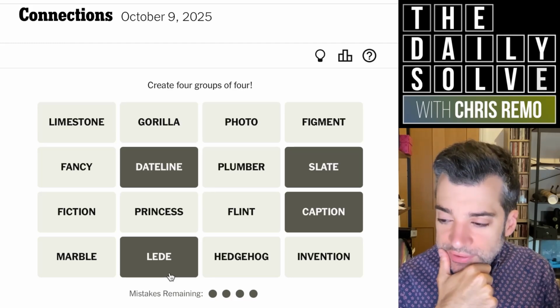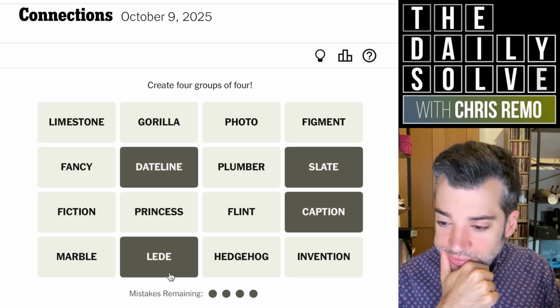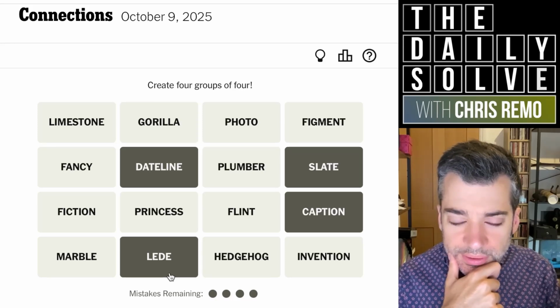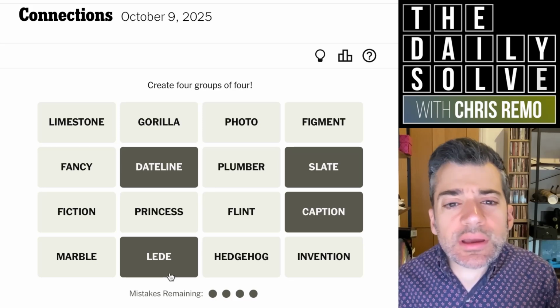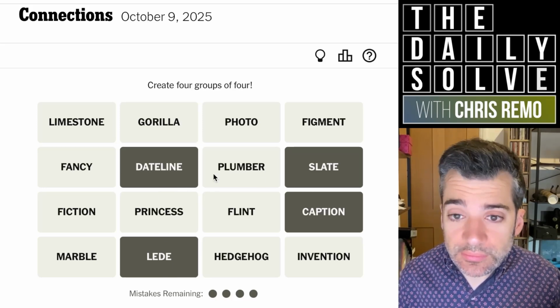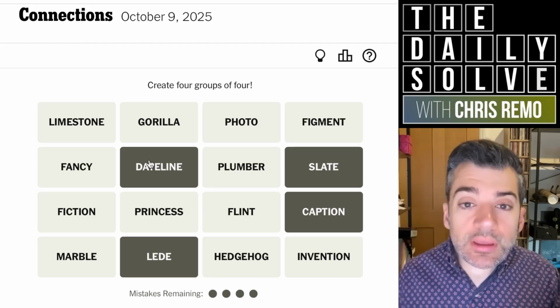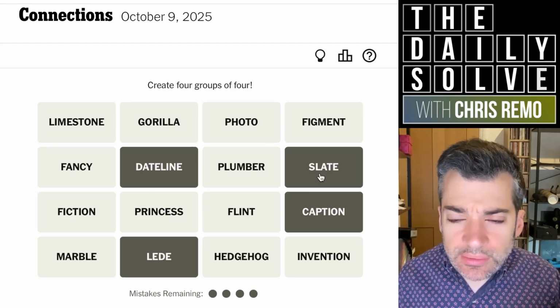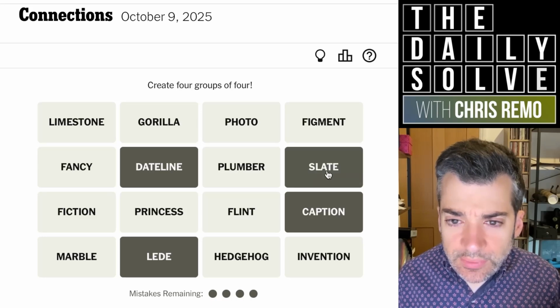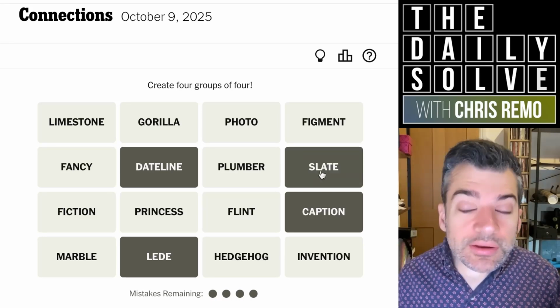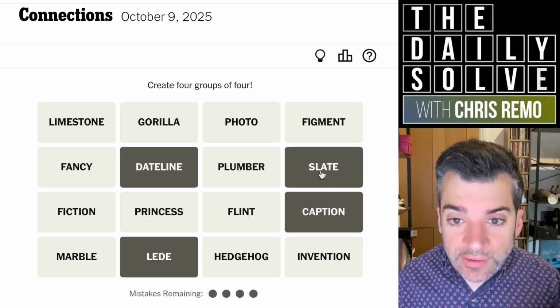paragraph is GRAF. I used to know all these because I used to actually work as a journalist, but I don't remember all of it at this point. But these are all journalistic terms for bits of a story in the kind of layout. Let's see, lead, Dateline, Slate. Well, I don't even remember what the slate is. That's definitely a term. Boy, that's embarrassing that I don't remember this stuff because it was a long time ago.